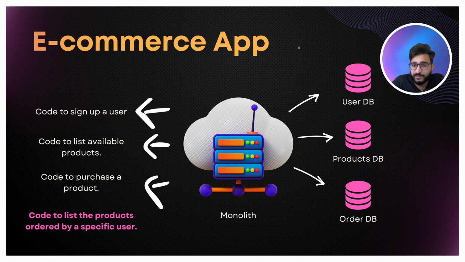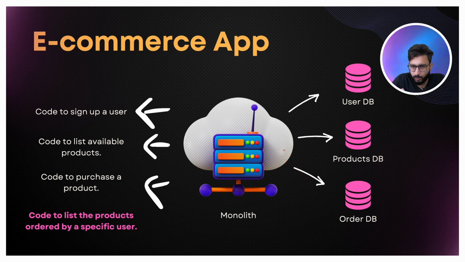Because I will have to check whether that user exists or not. So I can simply call this particular DB, and after making a call to this DB, I will come to know that this particular user exists. And in this particular code base, we can have another query which will go to the order database, and this order database will find whatever orders are there for a specific user. And we can fetch them.